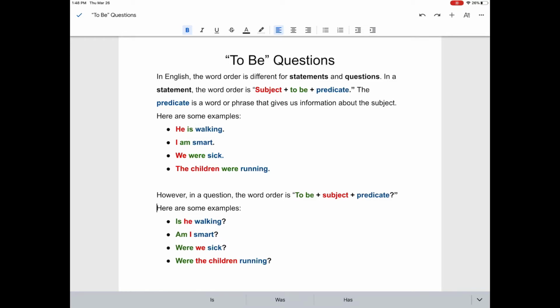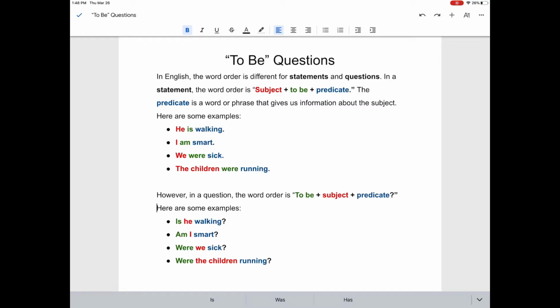In Spanish, the word order is the same for statements and questions. For example, yo soy bella. I am beautiful. If I want to ask a question, I just say, yo soy bella? Am I beautiful? You might notice in English, the order of the words changes.